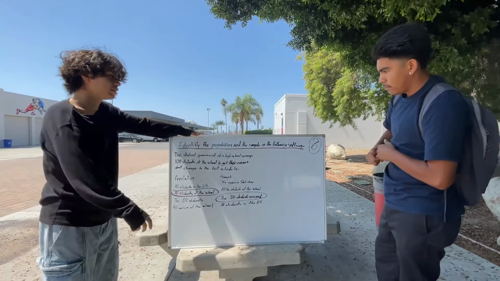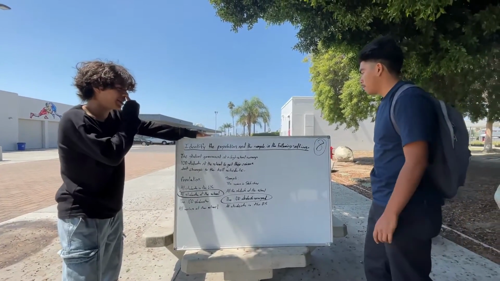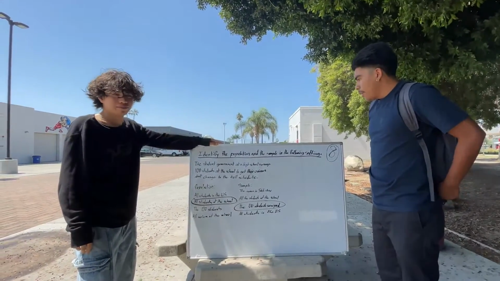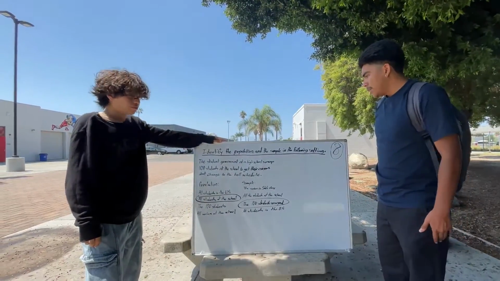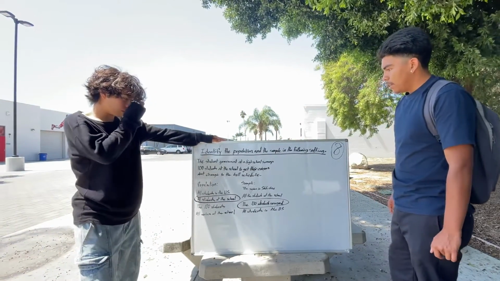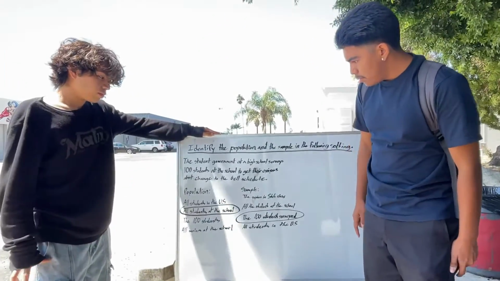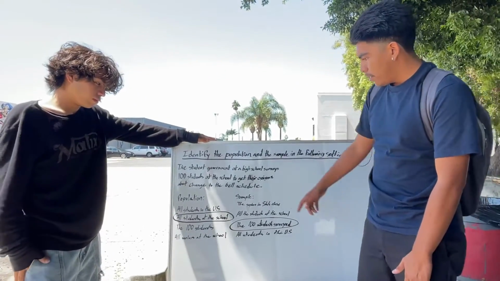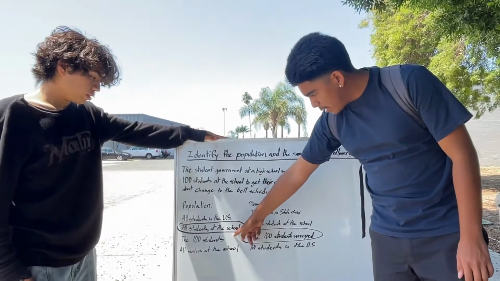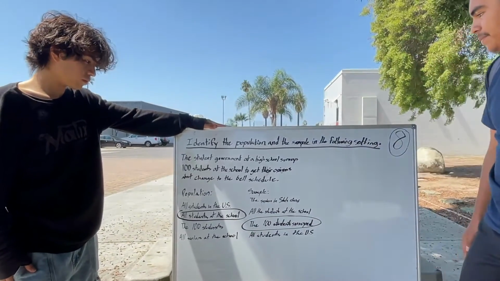So for our question, we got number 8. Identify the population and the sample of the population. The student government at a high school surveys 100 students at the school to get their opinions about change to the better. The population will be the second option, all students at the school, because the first one is just the population of the whole U.S. This one will be a sample, and also this one will be a sample.